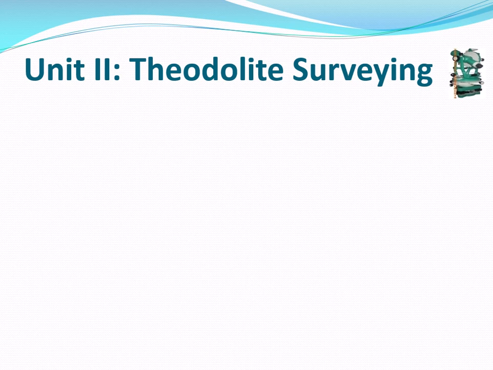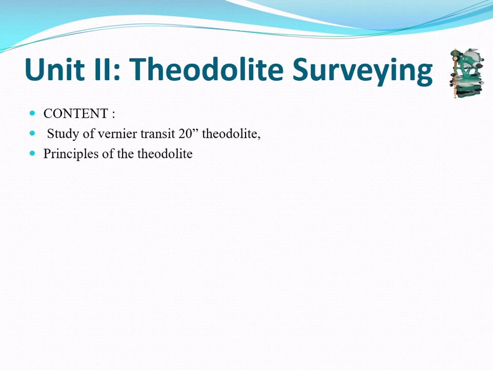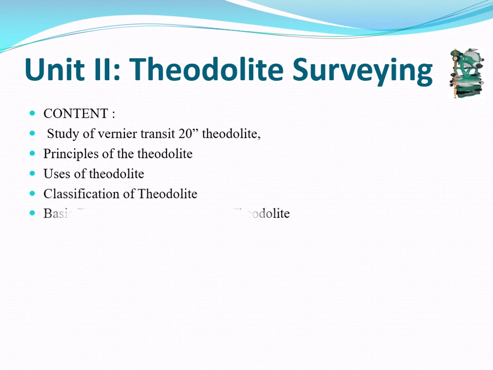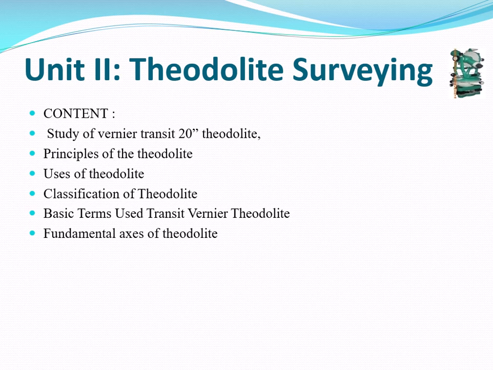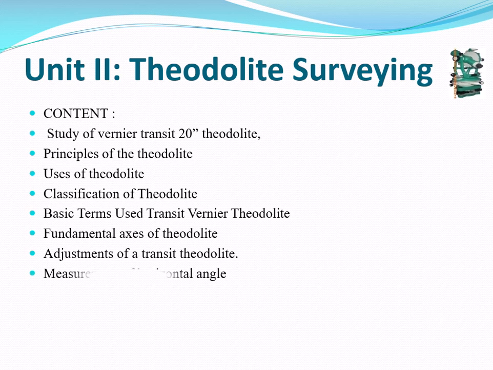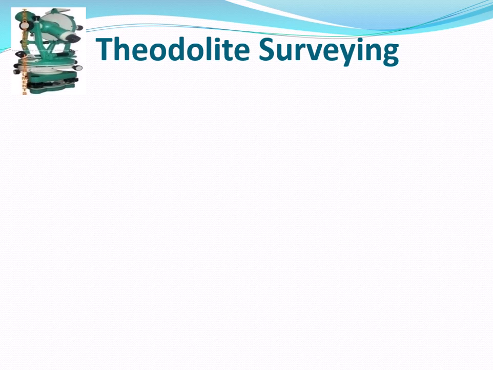So let us start with the content. Today we will discuss the study of the vernier transit theodolite, principle of the theodolite, use of theodolite, classification of theodolite, basic terms used in the transit vernier theodolite, fundamental axes of the theodolite, adjustment of a transit theodolite, measurement of horizontal angle and measurement of vertical angle. So these are the contents we are taking in our discussion. Let us start with the introduction of theodolite surveying.